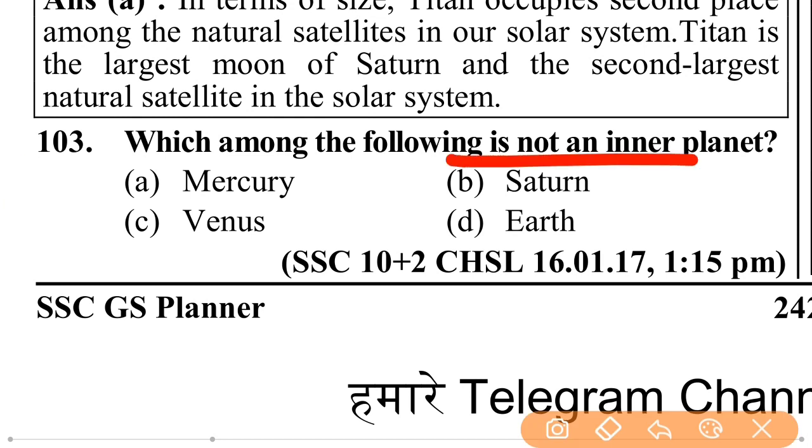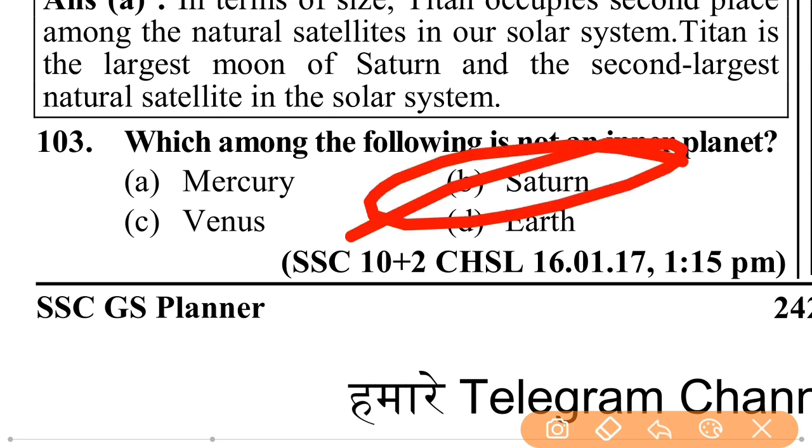Which among the following is not an inner planet? Inner planet means not a gaseous planet. Mercury is an inner planet, Venus is an inner planet, so the answer is Saturn.